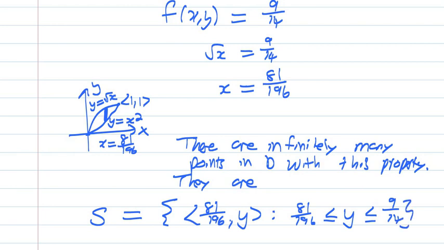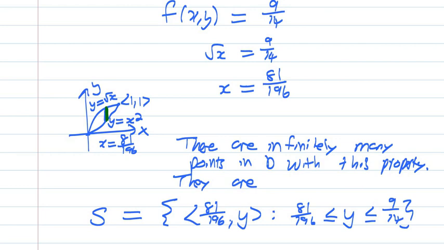So you see, it is all of these green points. If you evaluate f at all of those green points, it will equal 9 over 14, which is the f average of this function on region D.